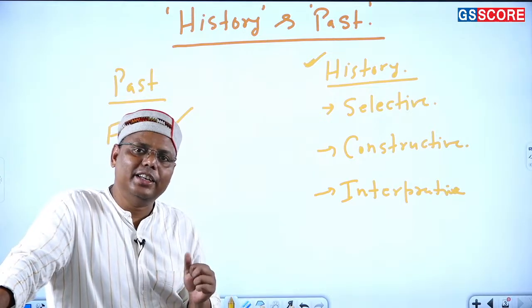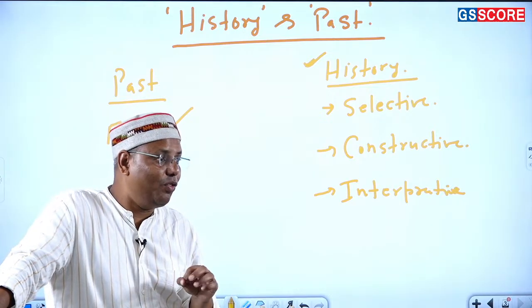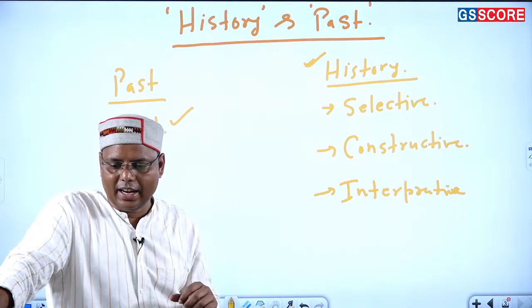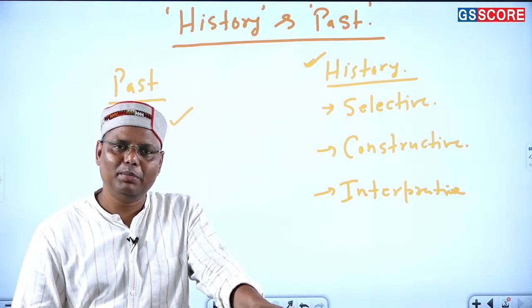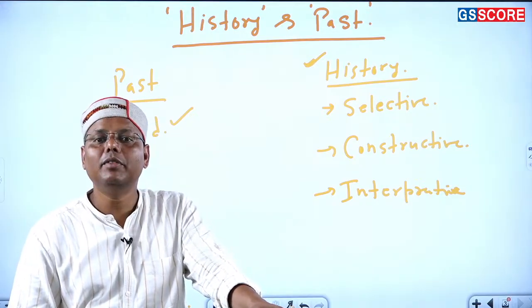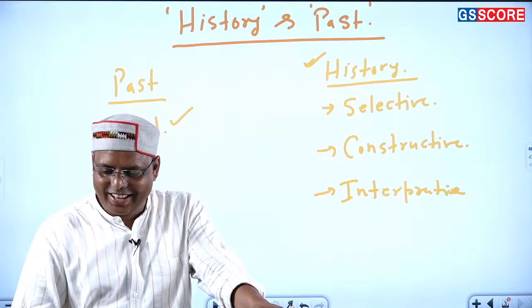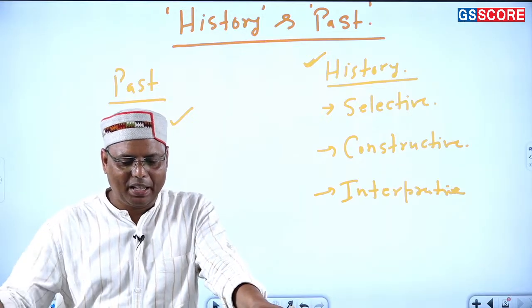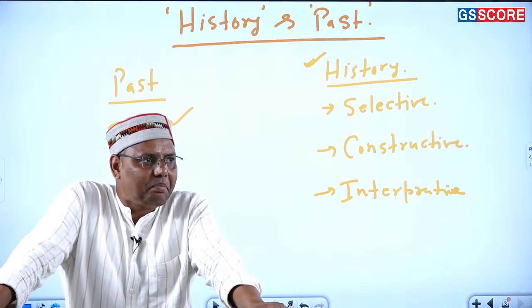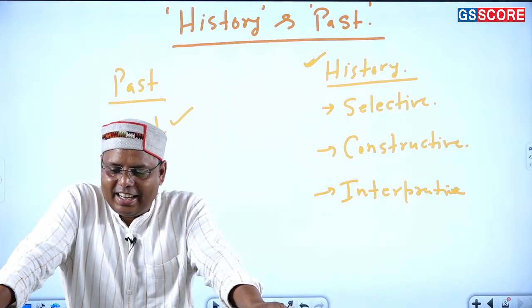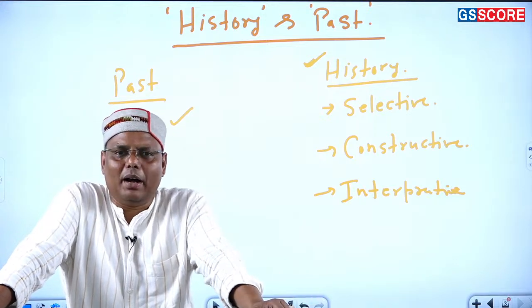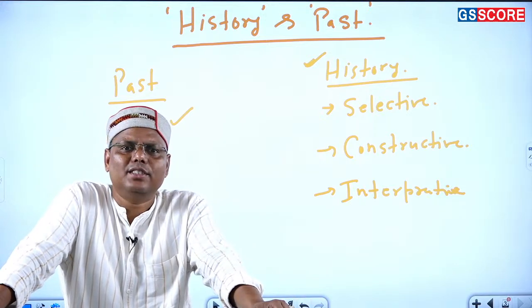That is how history is not something fixed or unchanging. Rather, we can say history is a discipline which is continuously changing, and you are the victim of that, right? Why are you people not able to score very well? Because you are not able to somehow understand how it is changing. That is one important reason. Anyways, when it comes to the past, there's also one thing: the past is not recorded.